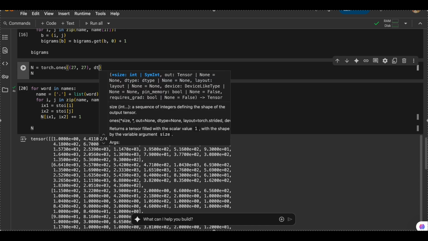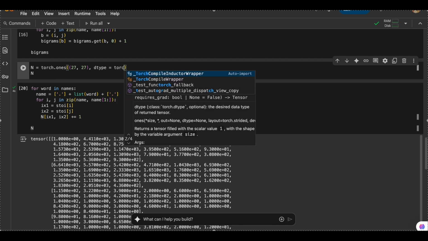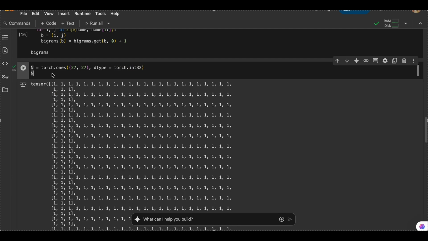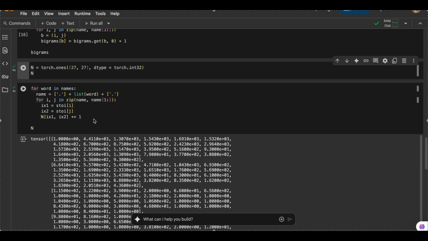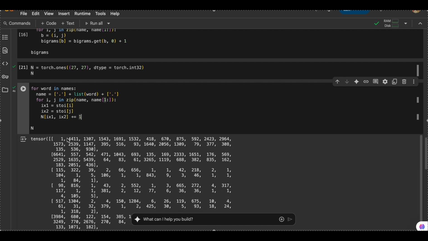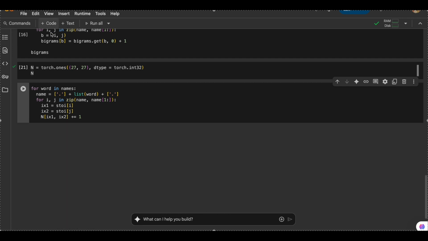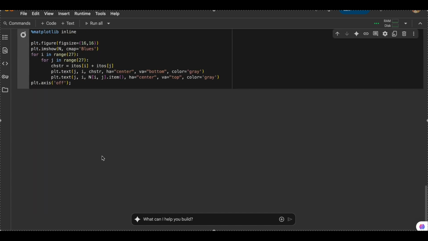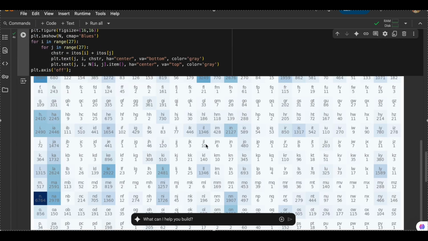This will be dtype equals torch.int32. Don't print. Clear output. And this will be much better. But we also want a way to visualize it, right? So I'll just do this, and I'll run that, and now we'll be able to visualize everything in a much better way.